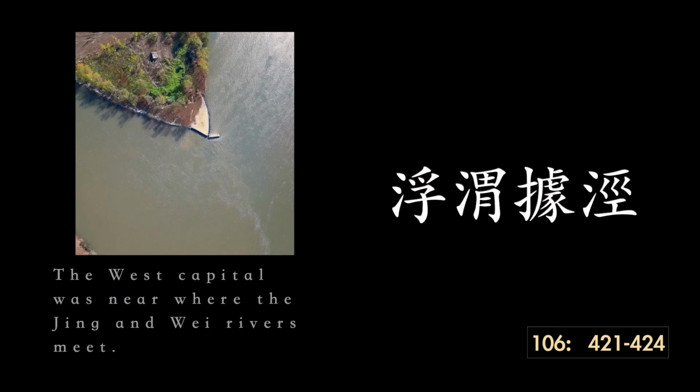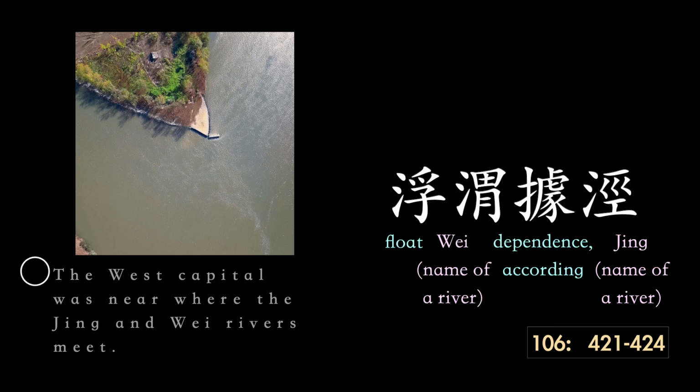Now line 106. Float. Wei, name of a river. Dependence, according. Qing, name of a river. Together they could be translated as the west capital was near where the Qing and Wei rivers meet. Let's hear it pronounced.